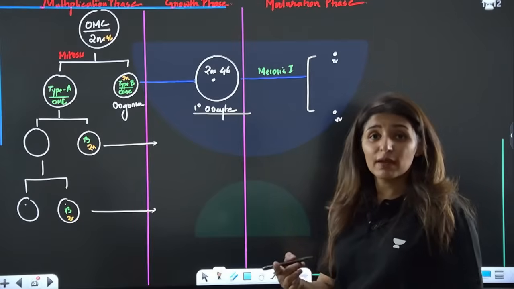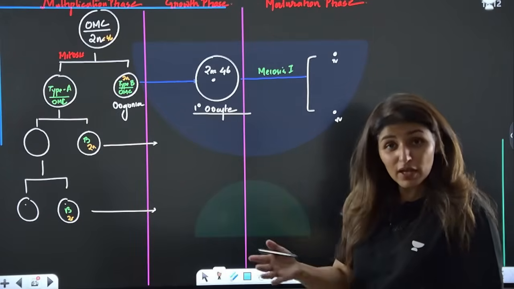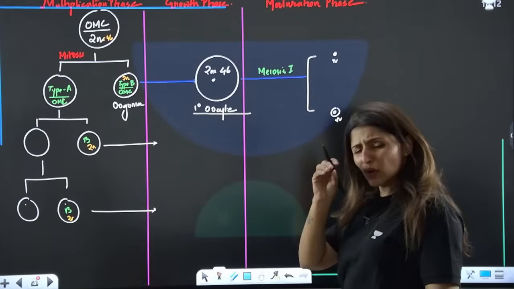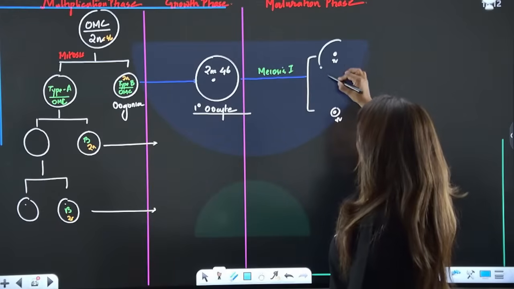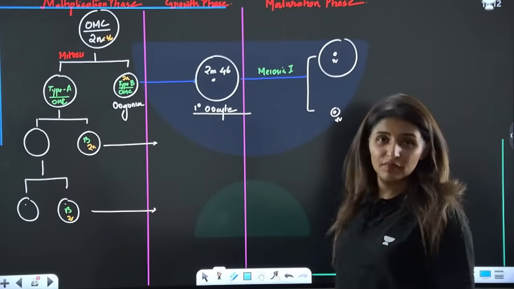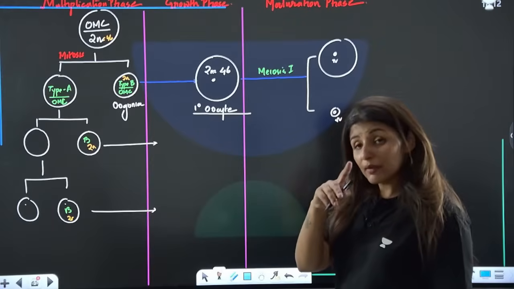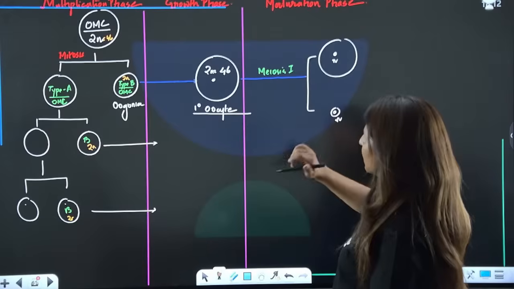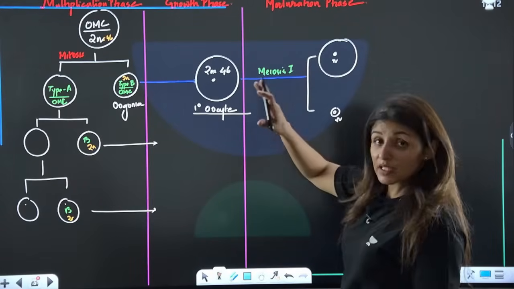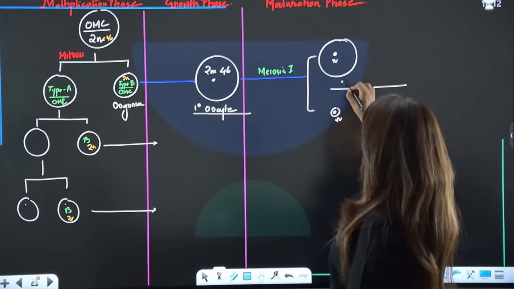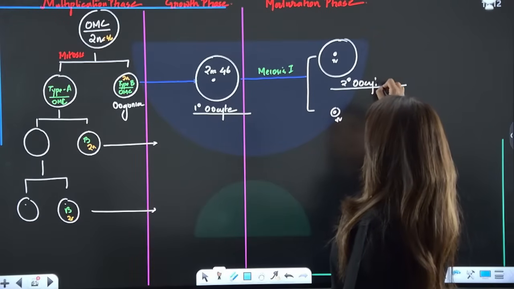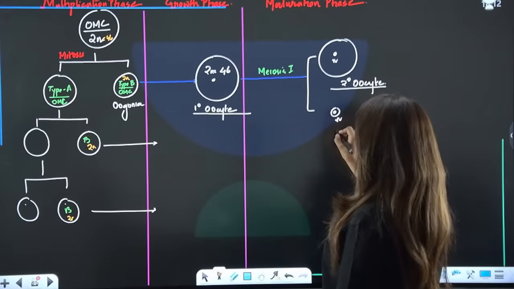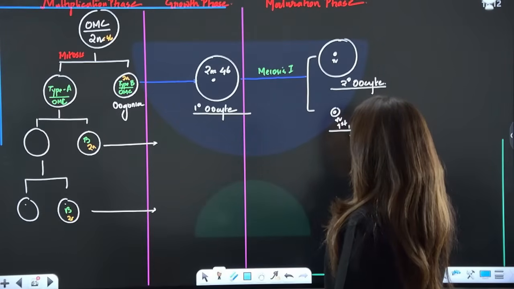But when it was time for the division of cytoplasm, that is cytokinesis, there was partiality. One of them got very less cytoplasm, while the other got most of the cytoplasm. So in males, there were 2 similar secondary spermatocytes formed, but in case of females, the larger one, which gets the maximum cytoplasm, is known as secondary oocyte, while the other, which remains small, is called the first polar body.